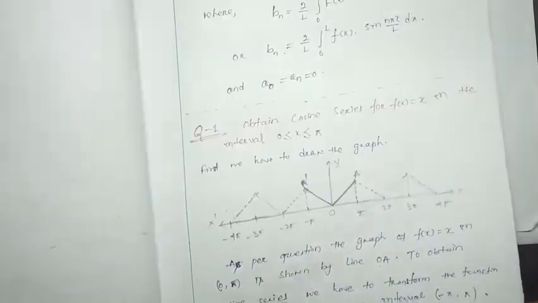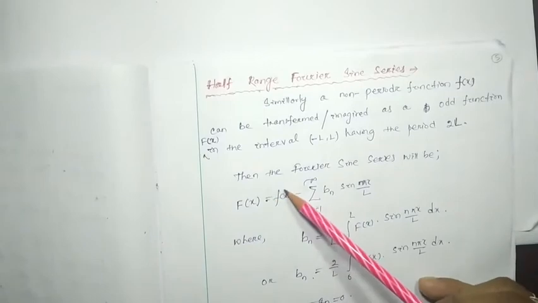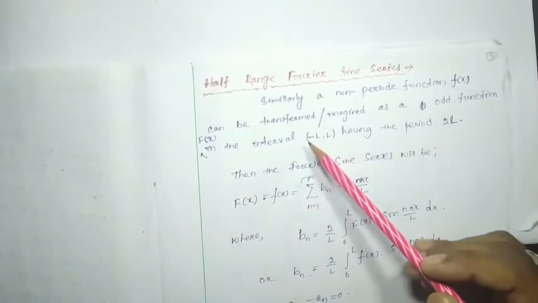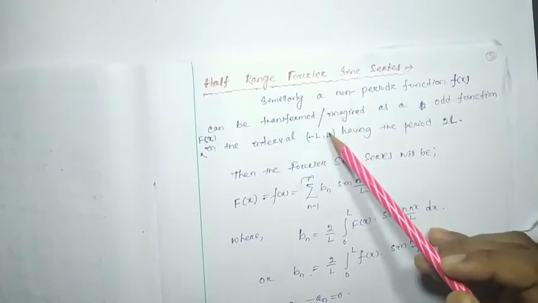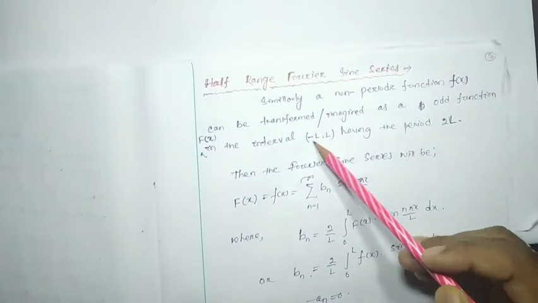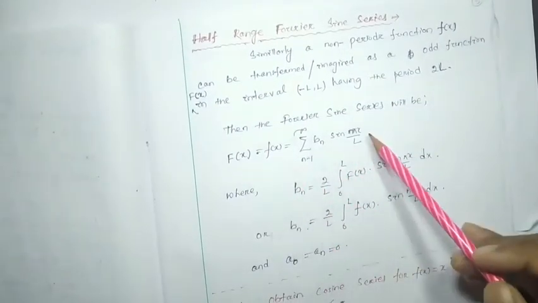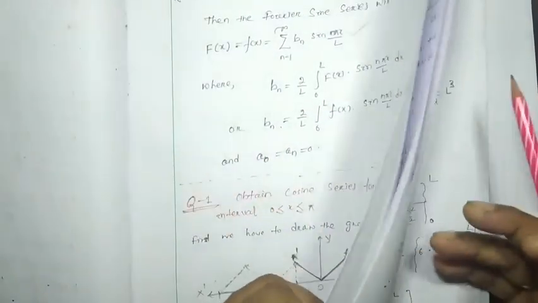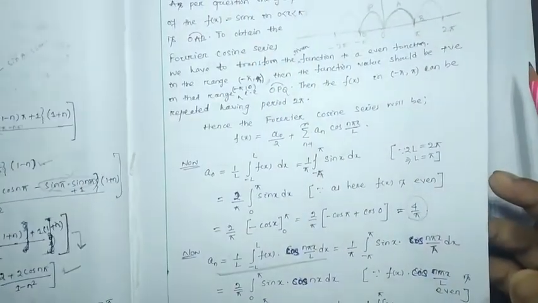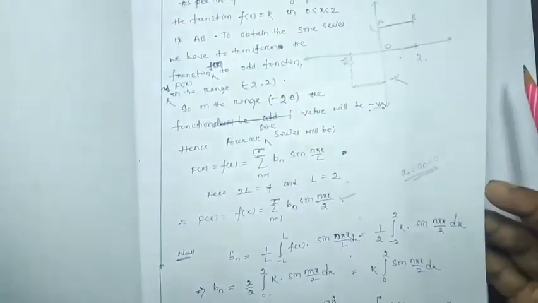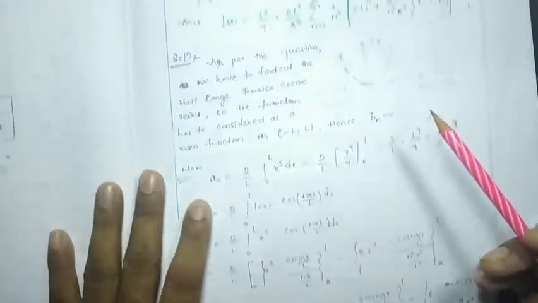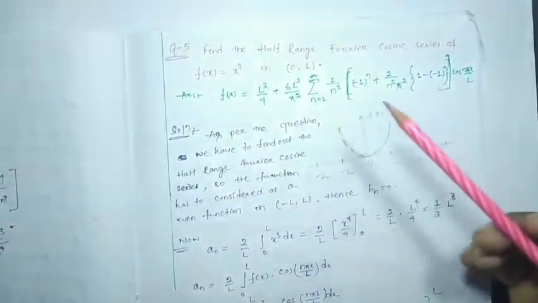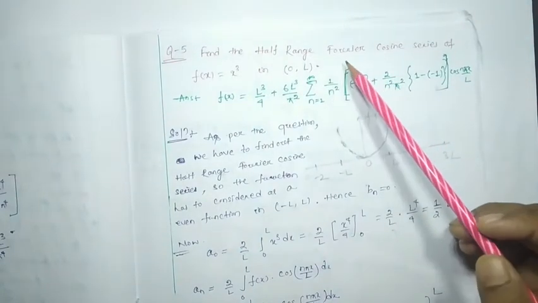For a sine series, the f(x) which initially exists in between 0 to l will be considered, transformed or imagined to be an odd function in between minus l to l, and its corresponding Fourier series will be this one. This is for the Fourier sine series. So in detail we have discussed this. The major thing is that we have to transform the function given in the question to the required series that we have to find out.